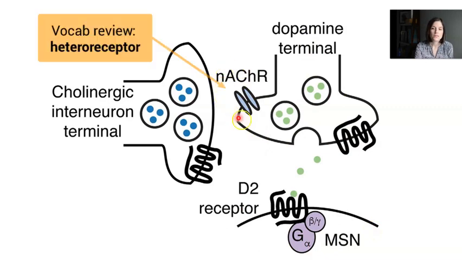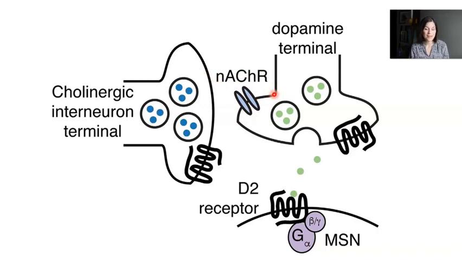So let's focus here on the nicotinic acetylcholine receptor, and you can see that it's expressed on the terminal of the dopamine neuron. Now remember, these are ionotropic, excitatory receptors. So these cholinergic interneurons, that means they have their cell body and their terminals all within the striatum, they synapse onto the dopamine terminal.